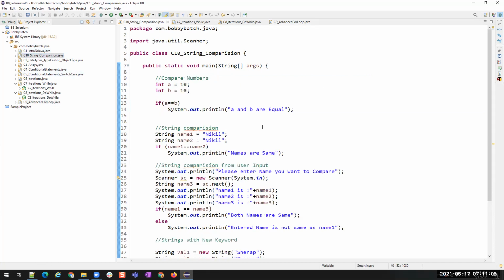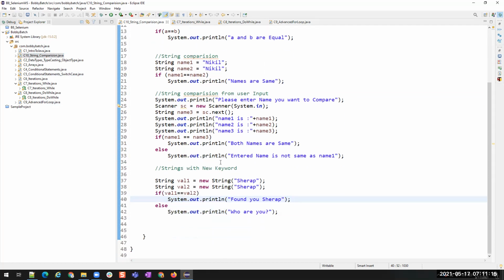So in string comparison, we have learned what is the difference between double equals to and dot equals to, right? So what is the difference between double equals to and dot equals to?